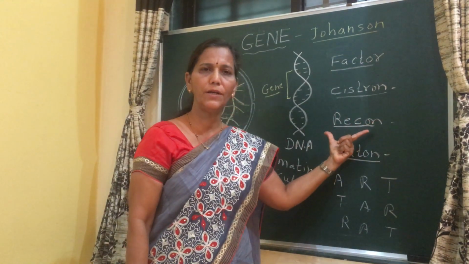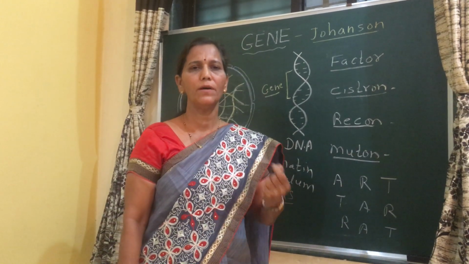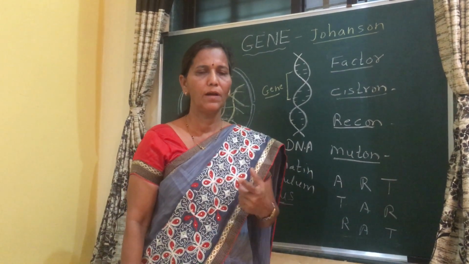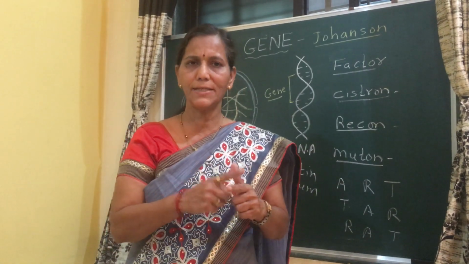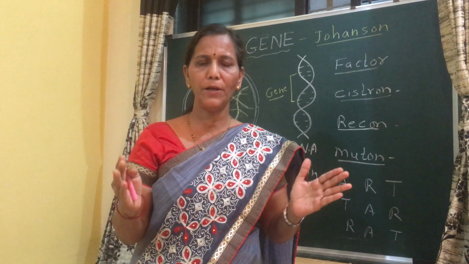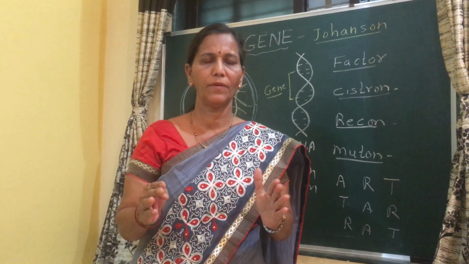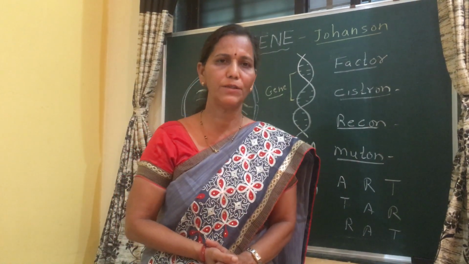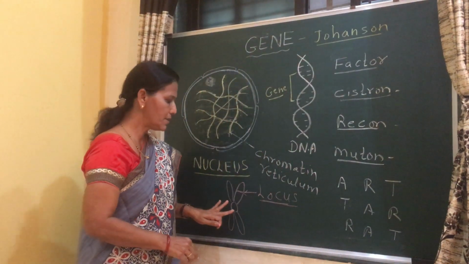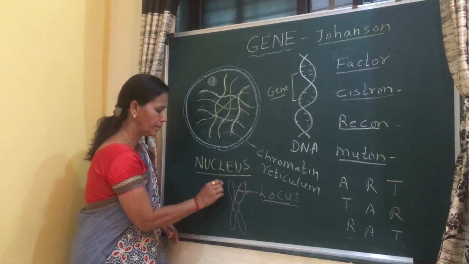Second, it is also called recon, means unit of recombination. What is recombination? A process of mixing and reshuffling of genes is called recombination. And it occurs during cell division. Suppose this is one chromosome and this is another chromosome.